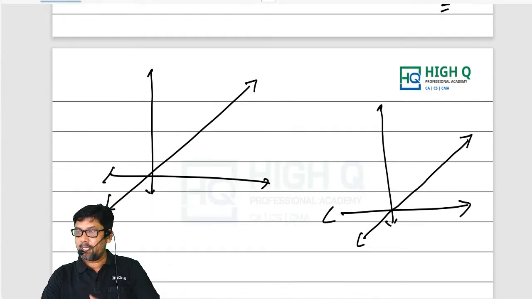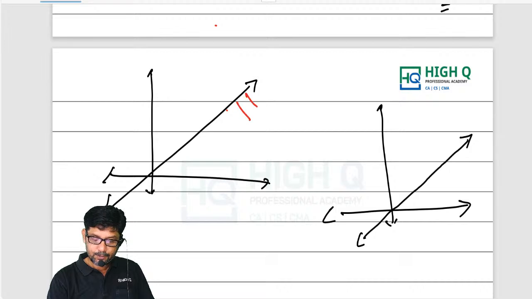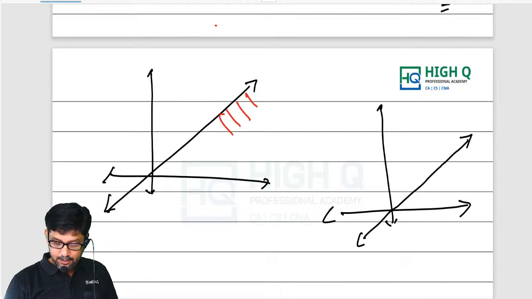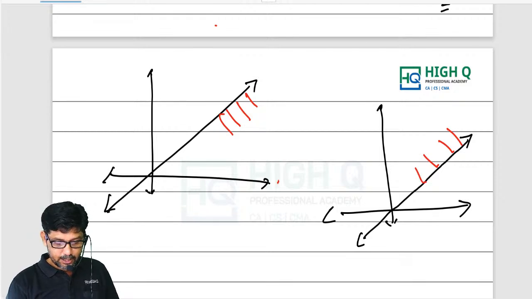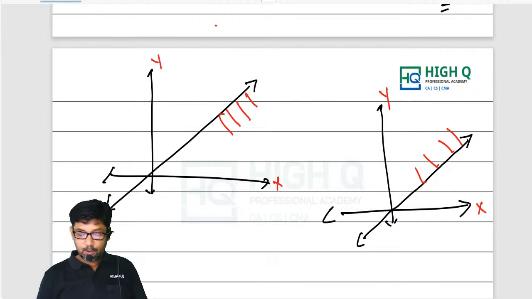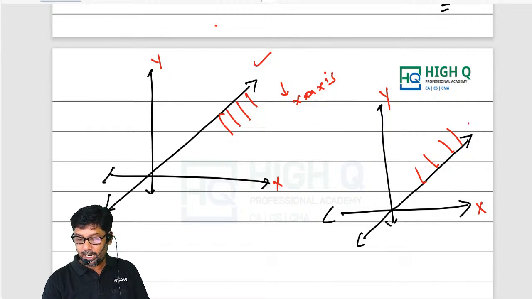Now, what are these two graphs, my dear? These are lines passing through the origin. Sometimes the shaded region can be here, sometimes it can be here. Now, how to distinguish, I'll tell you. This is our x-axis, this is our y-axis. For this case, the shaded region is towards the x-axis, sir. Am I right, my dear? Say yes or no. Shaded region is towards the x-axis, and here, towards the y-axis.